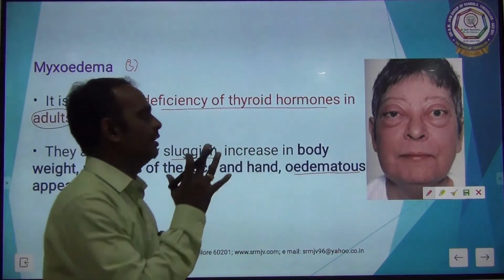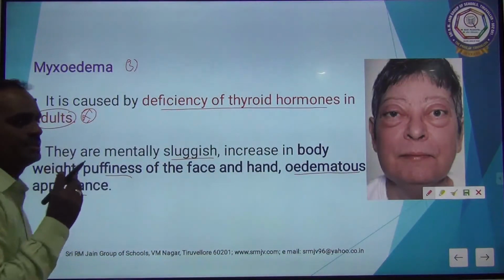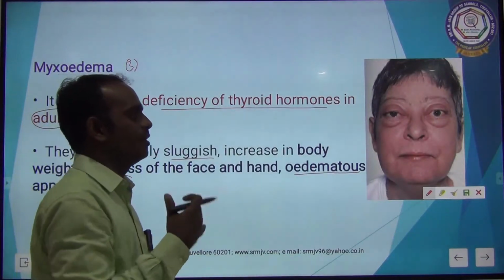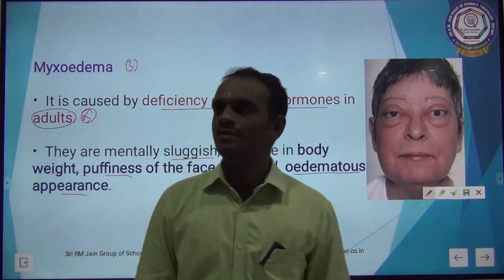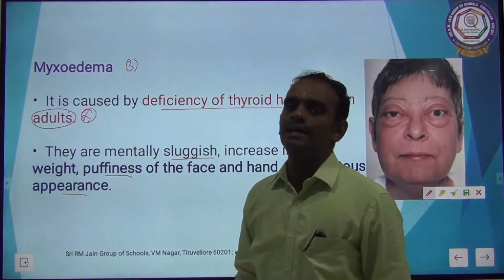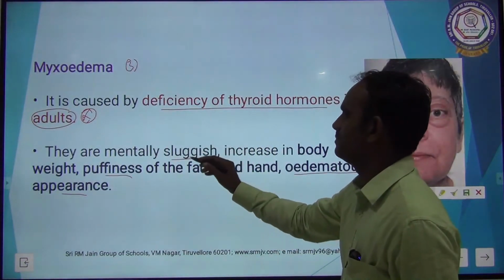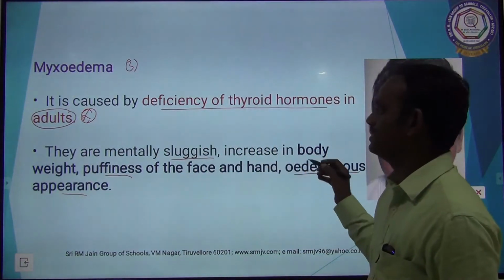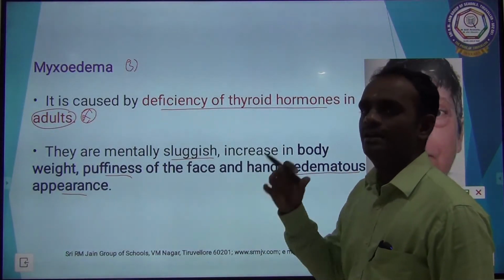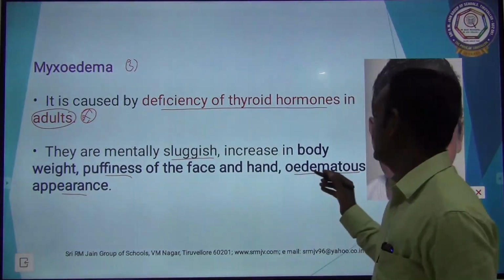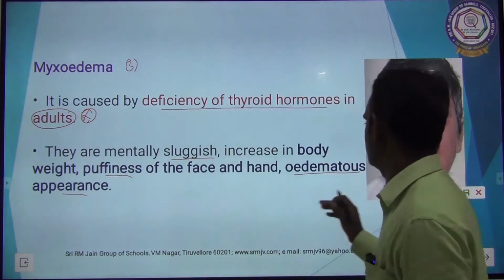They have a very big size of face. They have increased puffiness, weight gain, everything seen in the body, due to decreased secretion of thyroid hormone. This type of disorder only occurs in adults. So, what are the main conditions? They are mentally sluggish, with increase in body weight, puffiness of the face and hand. The hand and face become puffy, and then edematous appearance, they look very large in size.